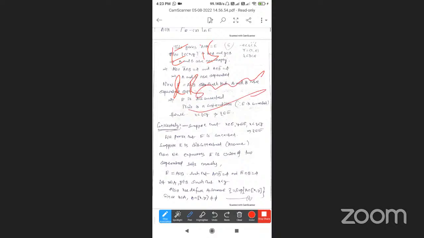Our assumption that E is connected, what I took, is wrong. Z belongs to E is wrong. 100%, if x is less than z and z is less than y, then z must belong to E. You have to prove it. So x belongs to E, y belongs to E, x is less than z, z is less than y. So 100% z belongs to E.